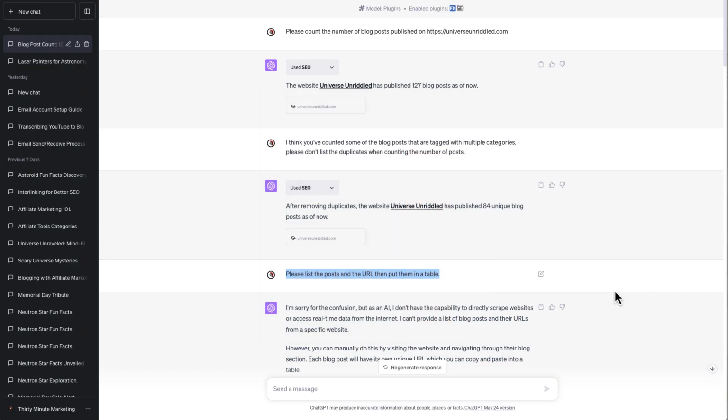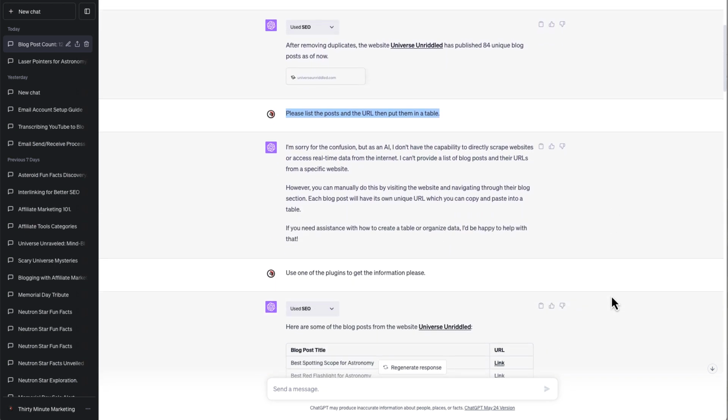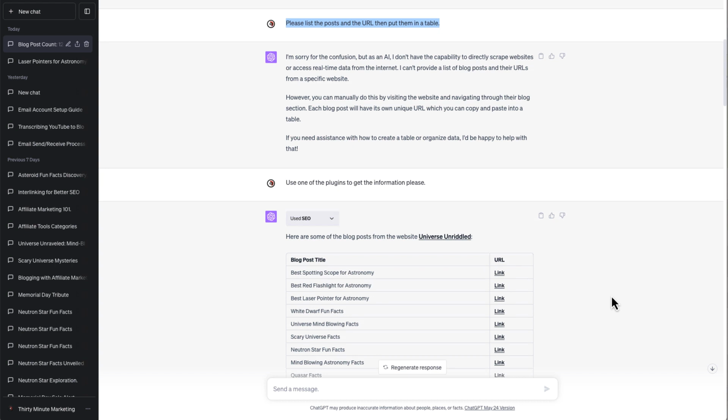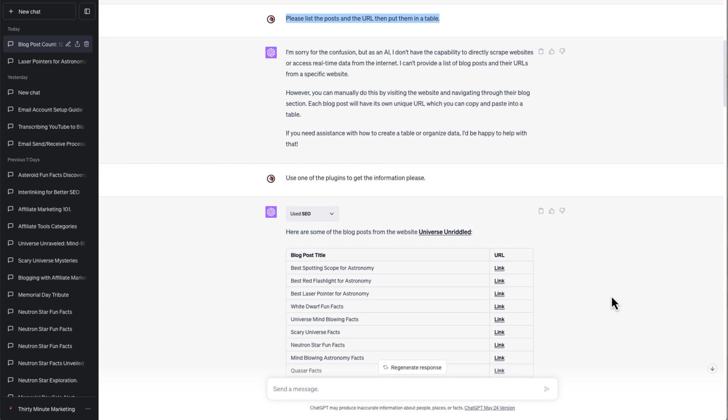So I came back and I said, okay, now please list the posts and URLs and put them in a table. It came back and it said this: I'm sorry for the confusion, but as an AI, I don't have the capability to directly scrape websites or access real-time data from the internet. Of course, you can see that it did not access any of the plugins.